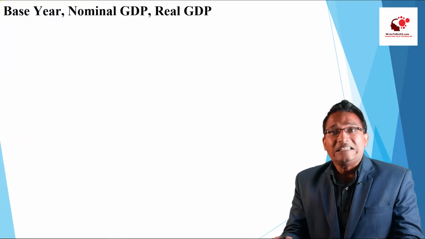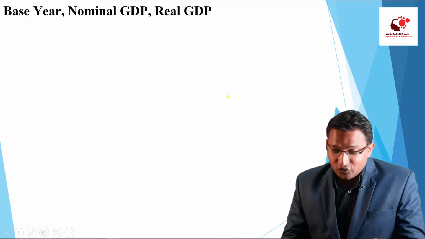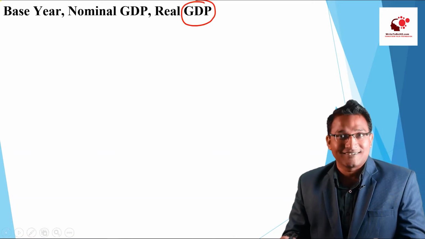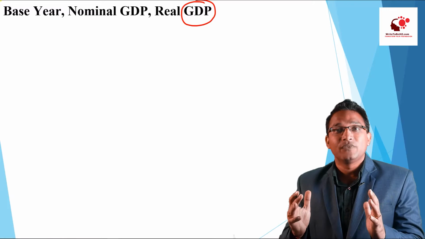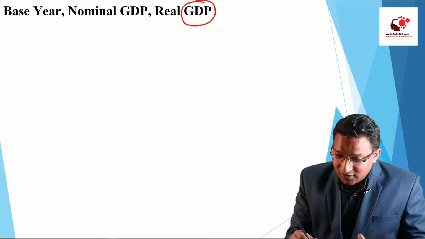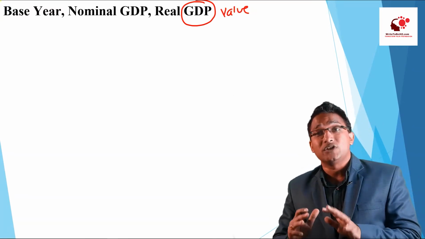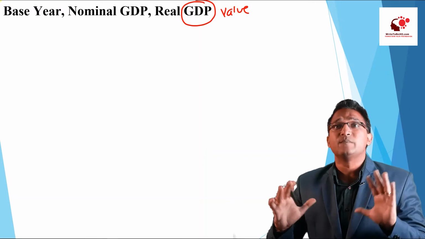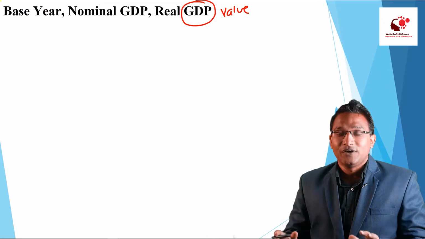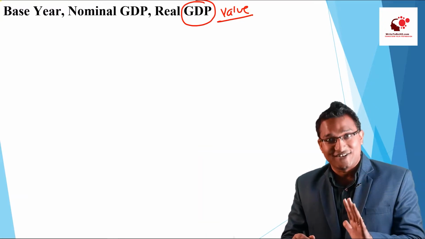So to understand these 3 concepts, I will give you an example. So first of all, what is GDP? Gross domestic product. In simplistic manner, the GDP is the total value of all the goods and services produced in the country. This is a very simplistic or commonsensical meaning of the GDP, right? So this is the value of all the goods and services produced in the country.